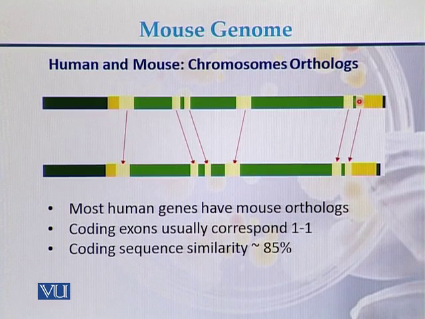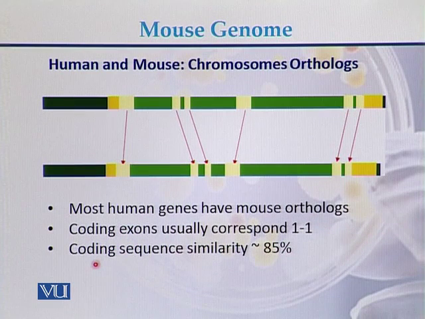Here we can see that this exon has a homology with the exon of mouse. The second exon has homology with the second exon. So these are the homologies and the coding exon correspondence is usually 1 to 1 in case of genes which are present either in the human genome or in the mouse genome.